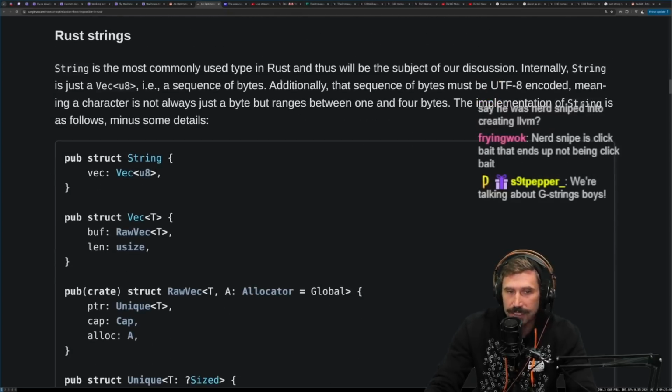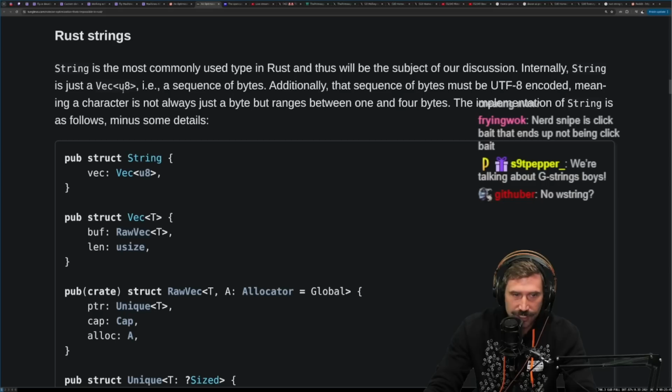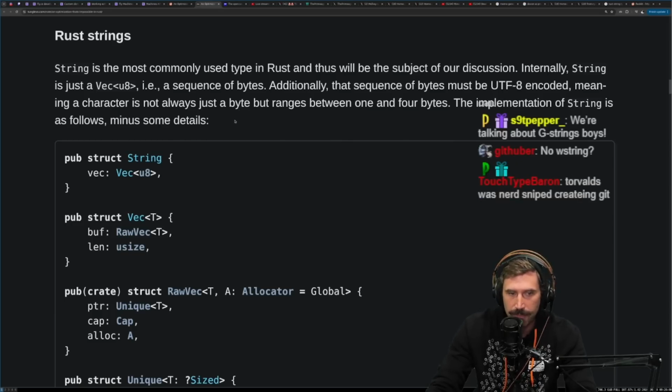Rust string. String is the most commonly used type in Rust, and thus will be the subject of our discussion. Internally, String is just a Vec of u8, i.e. a sequence of bytes. Additionally, that sequence of bytes must be UTF-8 encoded, meaning a character is not always just a byte, but ranges between 1 and 4 bytes. The implementation of String is as follows, minus some details.